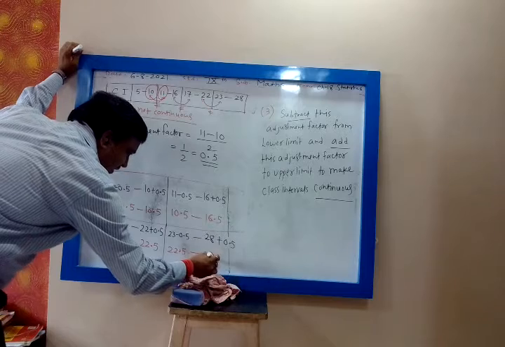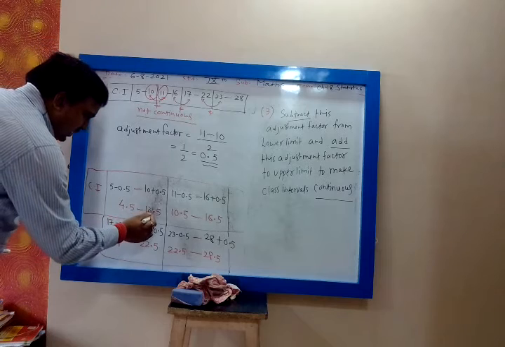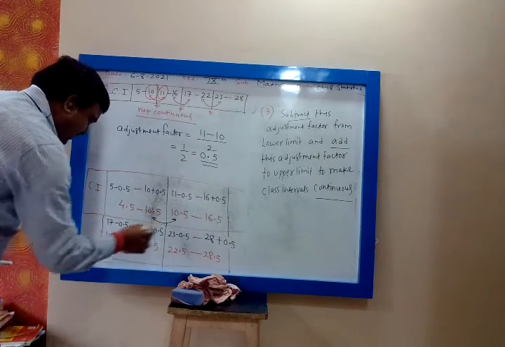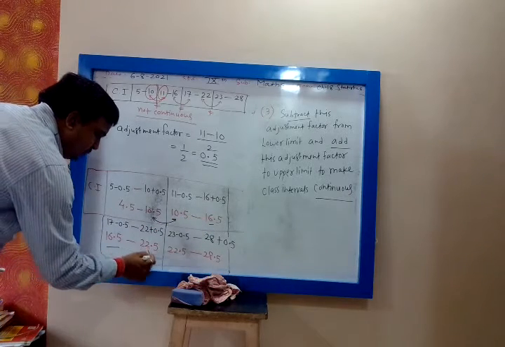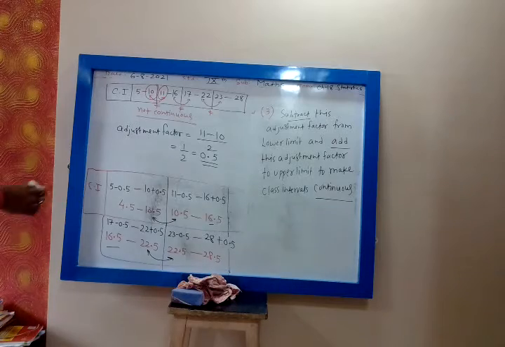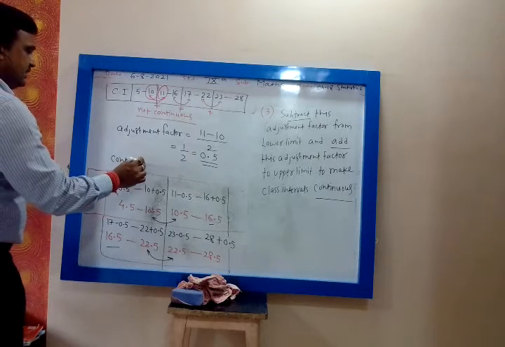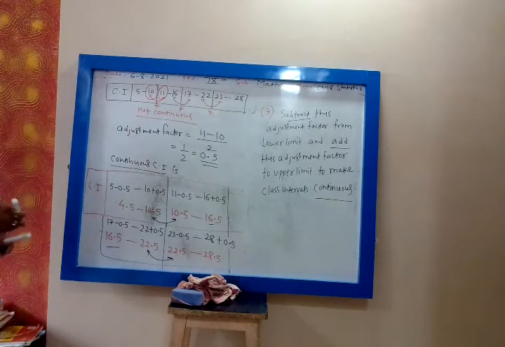Now check whether they are continuous. Yes, upper limit is same as lower limit. Then 16.5, then 22.5. Okay. So now they are continuous. Continuous class interval is this one.